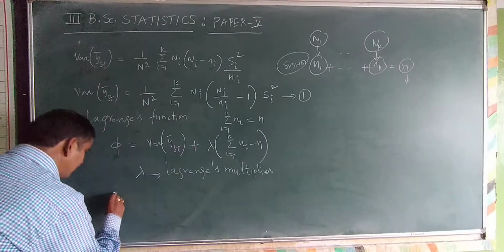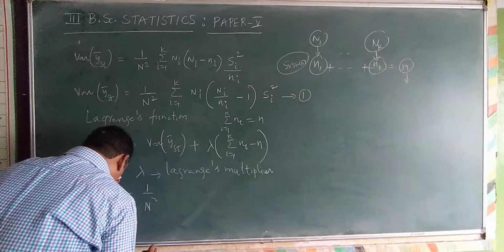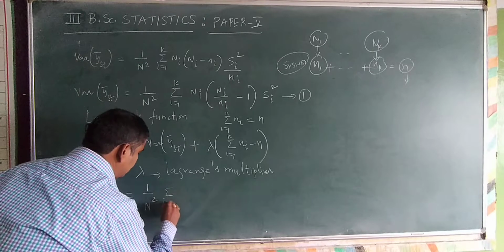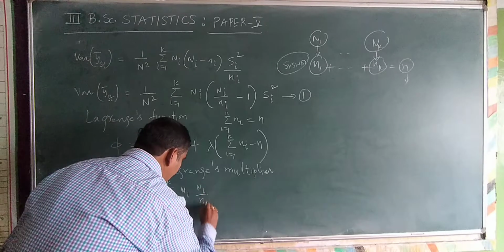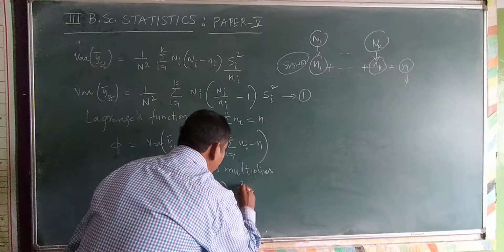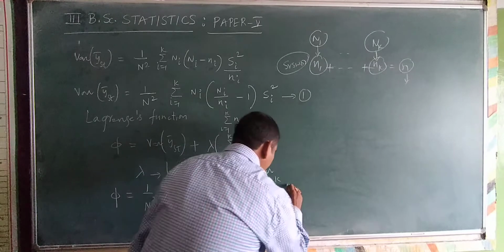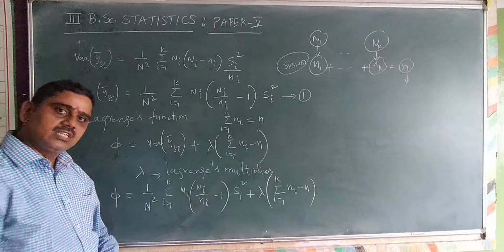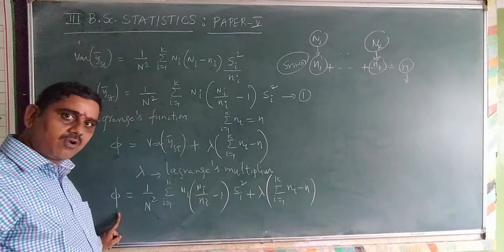Therefore I substitute phi is equal to 1 by N square summation i is equal to 1 to k capital Ni into capital Ni divided by small ni minus 1 into Si square plus lambda into summation i is equal to 1 to k small ni minus n. Do you understand this? So Lagrange's function phi is equal to this.